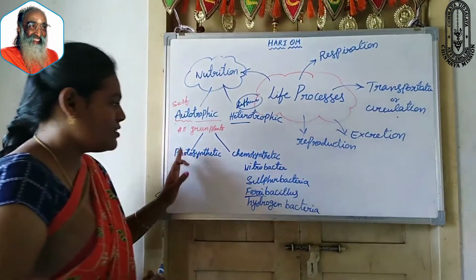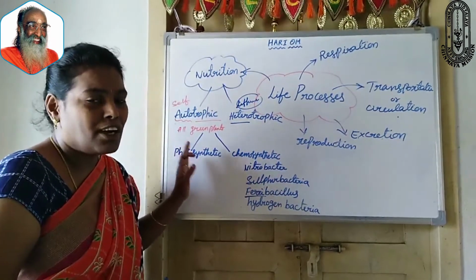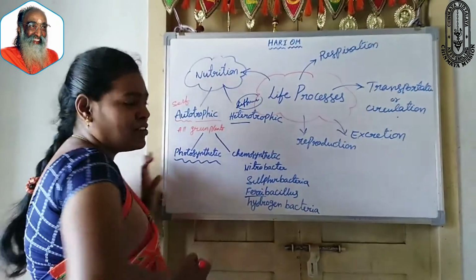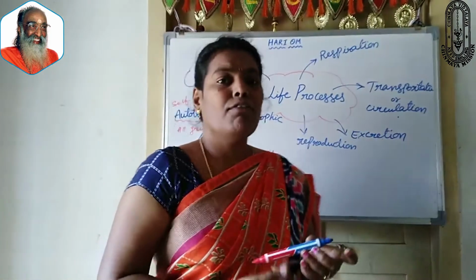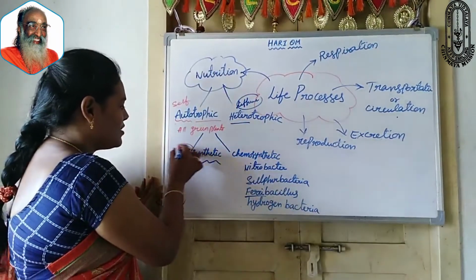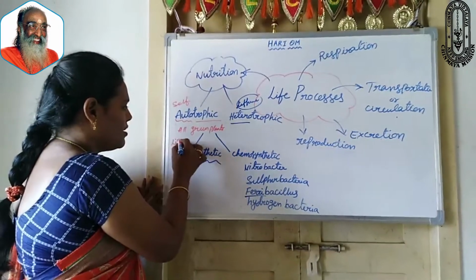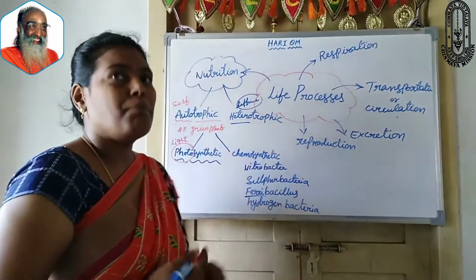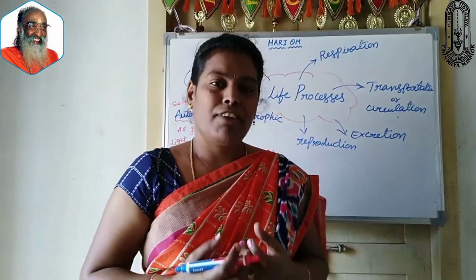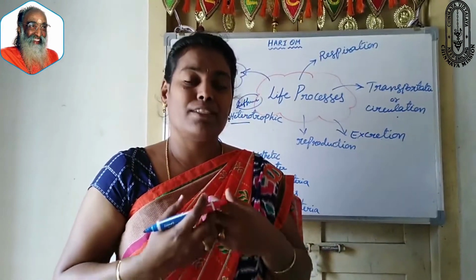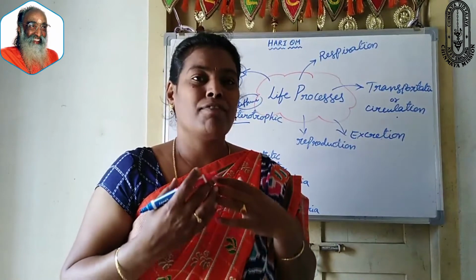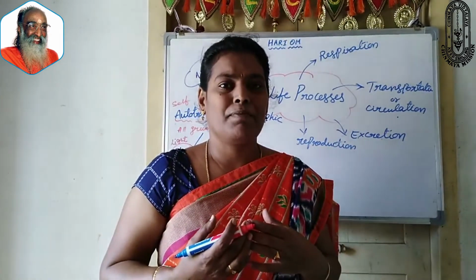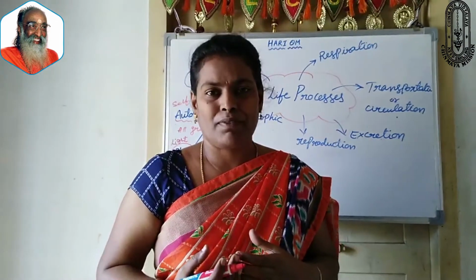And now coming to photosynthetic autotrophic nutrition. Already you know this. What is meant by photosynthesis? Photo, in the name itself it is there. Photo means light. If any organism prepares its own food by utilizing light, that category of organisms comes under photosynthetic autotrophic nutrition.